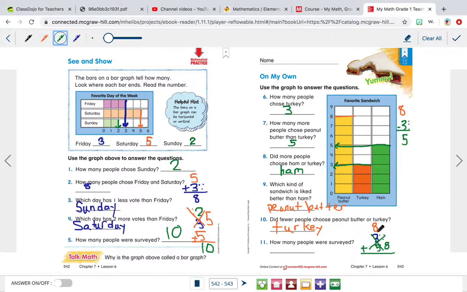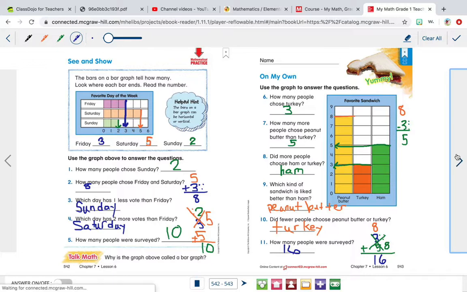Now we have 8 plus 8. Now I could draw 8 more dots, but 8 plus 8 is a double. And we already know our doubles, so 8 plus 8 is 16. So 16 people were surveyed in all, and we found that by adding all the numbers.